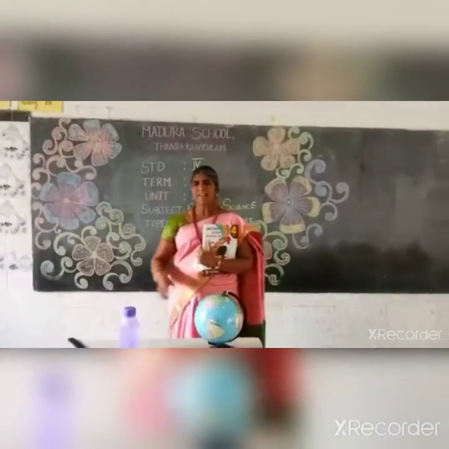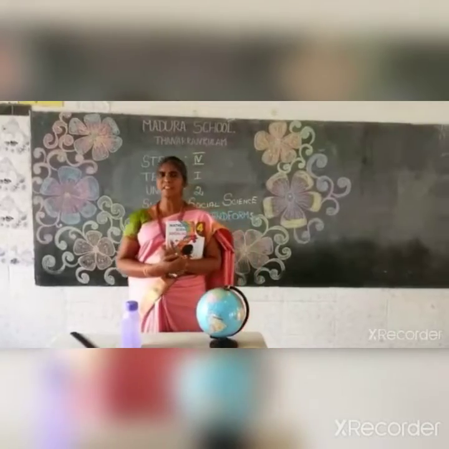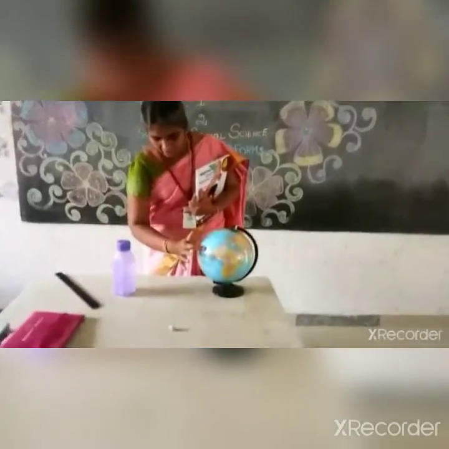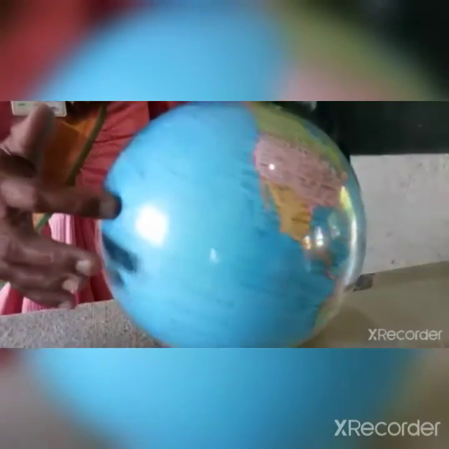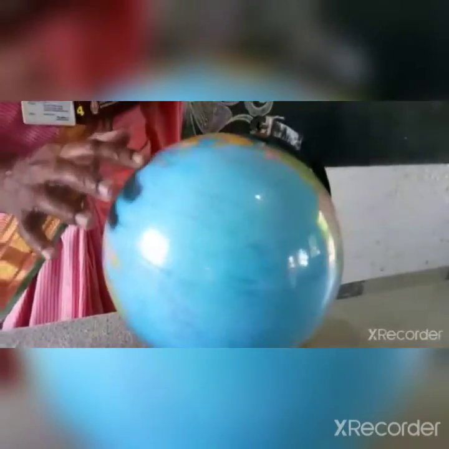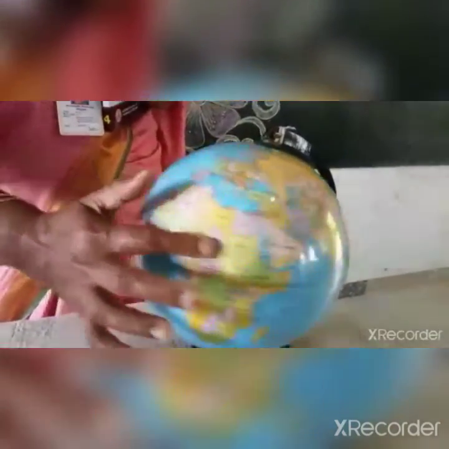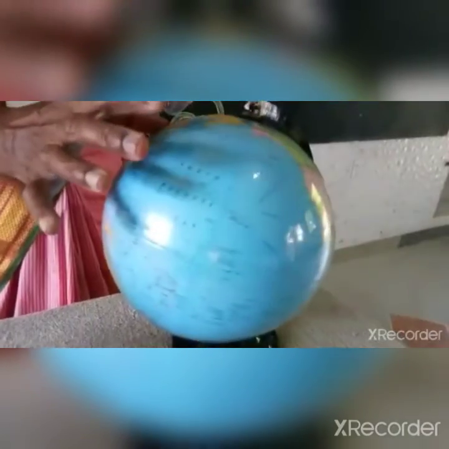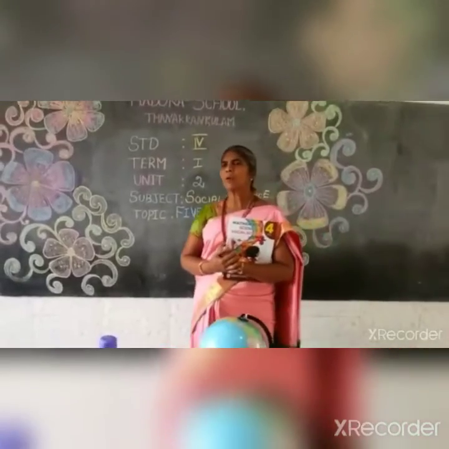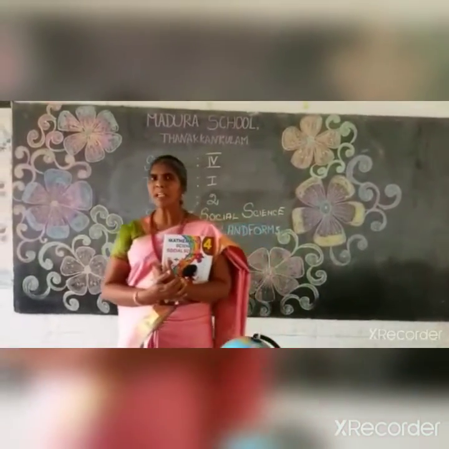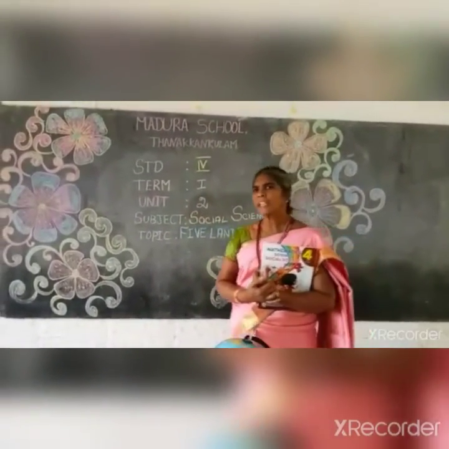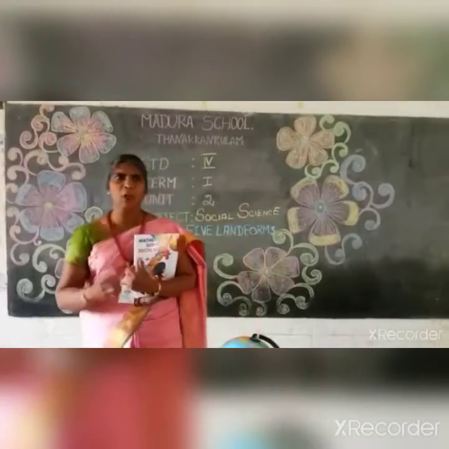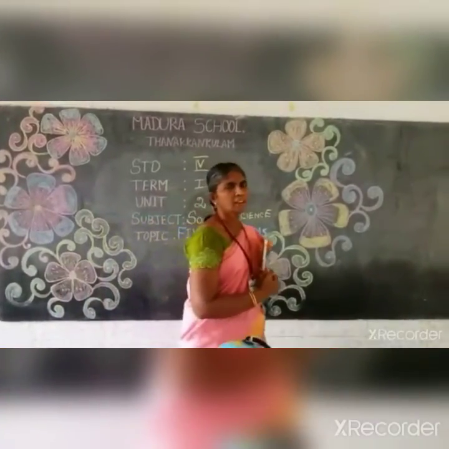71% of Earth's surface is covered by water. This blue color. Remaining 29% is land, continents and landforms. So, in this topic, you have to learn about 5 landforms in the Sangam age of ancient Tamil Nadu.